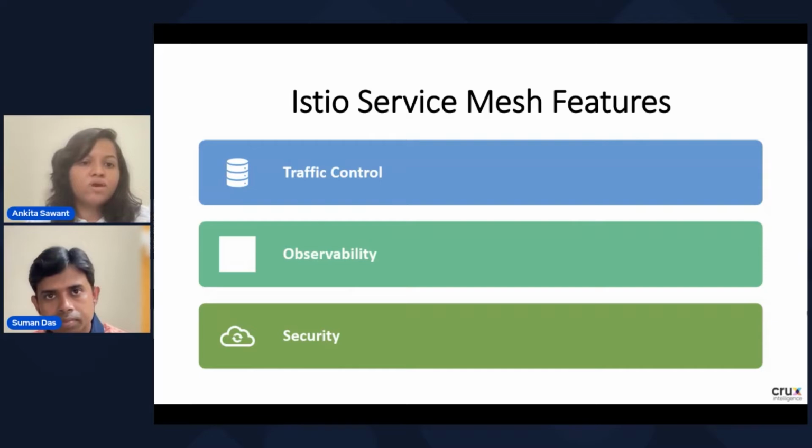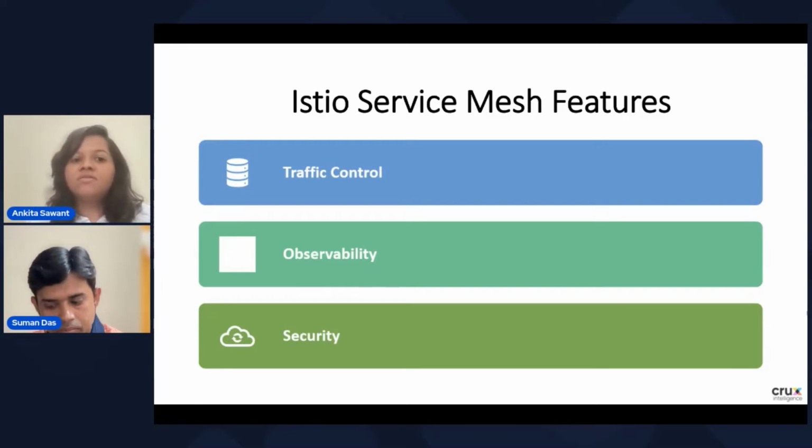Here you don't have to write any code in your application to secure your application. As Suman said, we are using this Ignite cluster for providing the Google search like feature in our application. Whenever it comes to a search engine, the data comes there, and whenever there is data, it has to be secure. Whatever data is residing in our system has to be secure, as well as the data that is in transit.